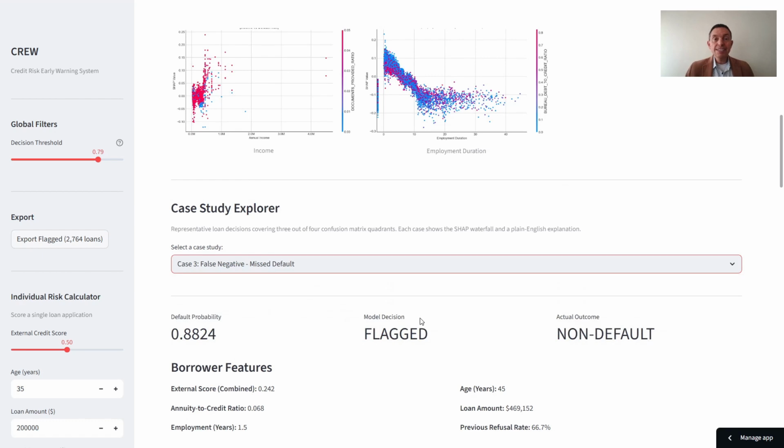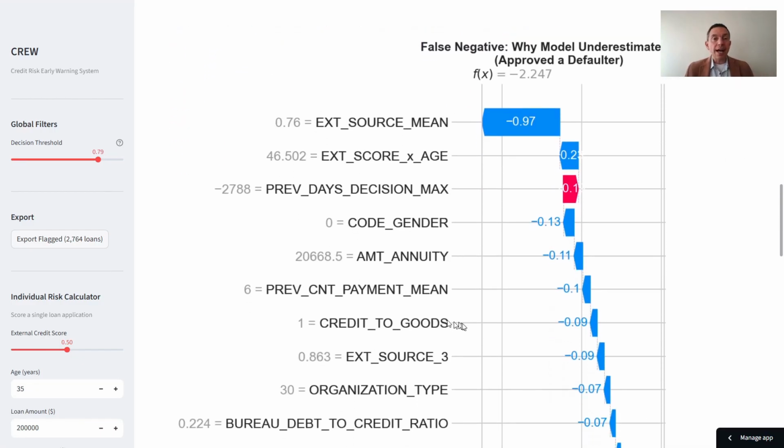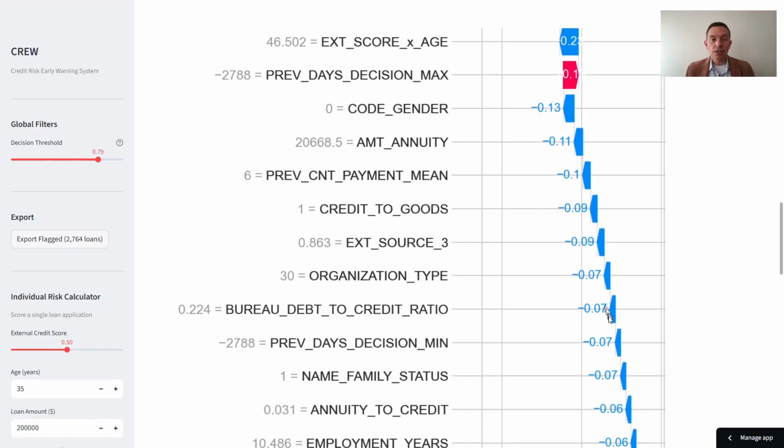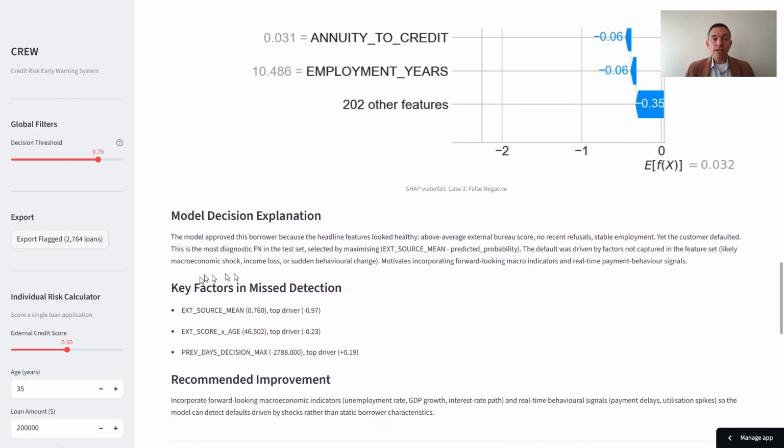Case 3 is the dangerous failure mode. The bank approved this loan and lost the capital. 10 years of employment and 0 refusals. The borrower you want to lend to. The waterfall is almost entirely blue. Every feature argued for approval. The default came from a shock after the application that the model didn't detect.